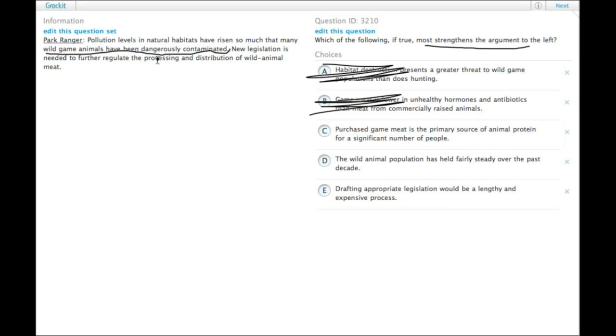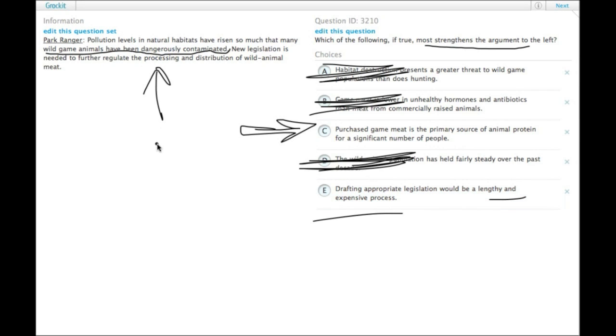Well, if more game animals are dangerously contaminated, having a lot of people buying game meat does represent a danger to a lot of people. We'll keep looking. D says there's been a steady wild animal population. There's no danger. And in E, getting the appropriate legislation, the new legislation, would be lengthy and expensive.